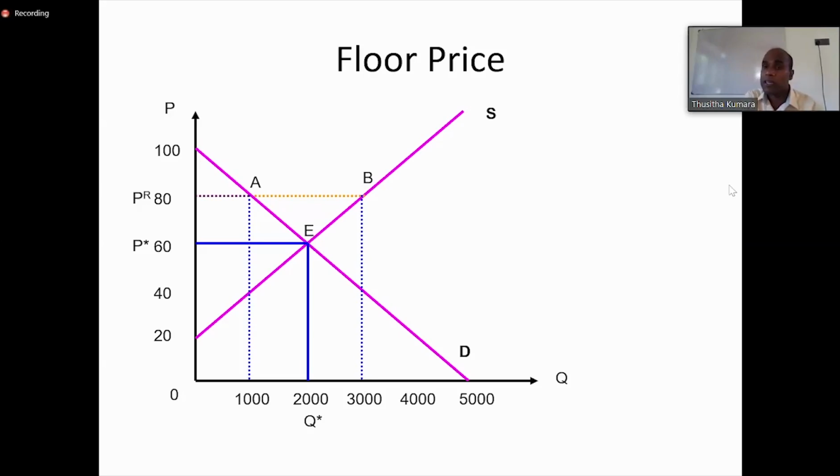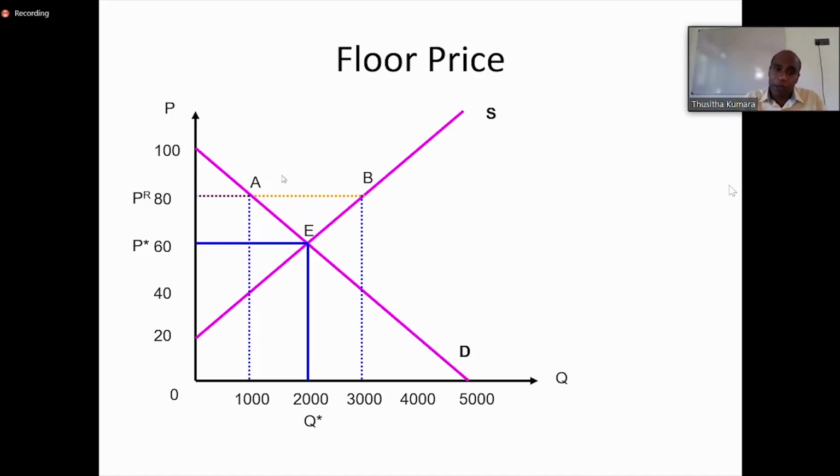Now what should happen in the market? What is there in the market? Will everything supplied in the market be purchased by the consumers? When we set something like this in the market, what will happen? Automatically there will be an excess supply in the market, because supply is higher than demand.